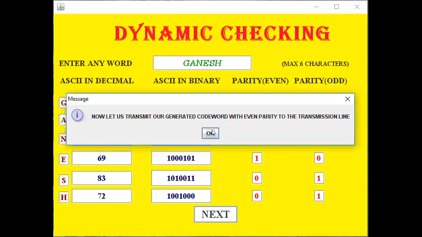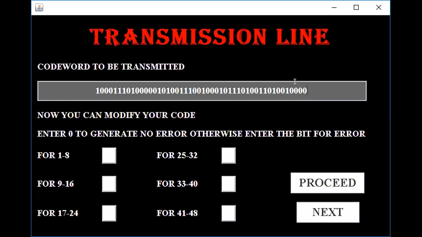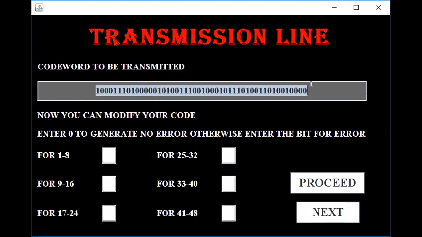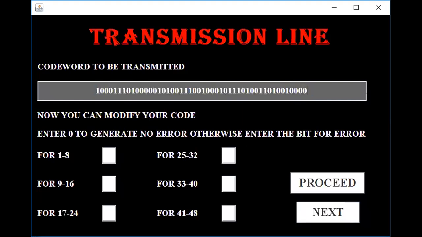Okay, next. Okay, so this is the 48-bit ASCII code, because there were six letters, each having a 7-bit binary ASCII and one parity bit, so 6 into 8, total 48-bit code word.